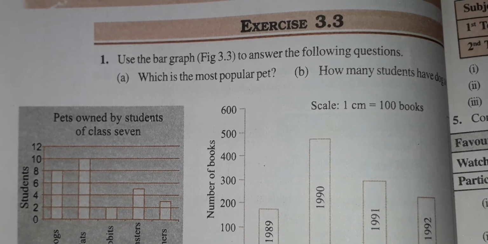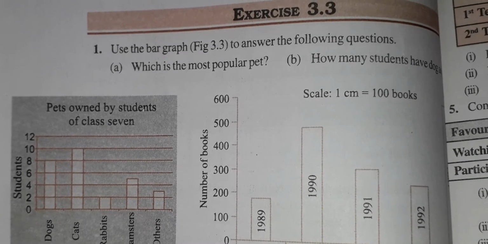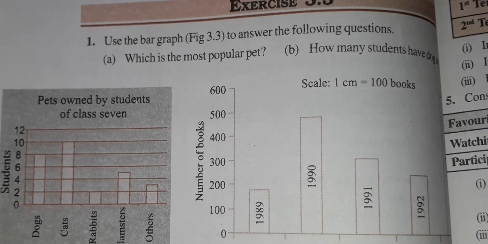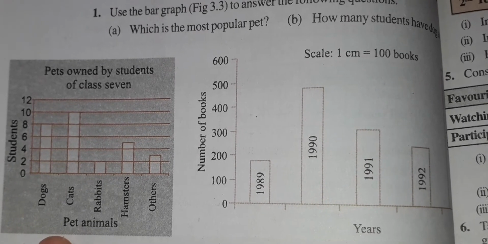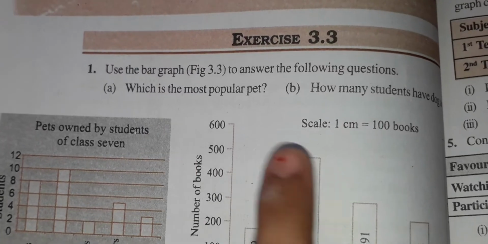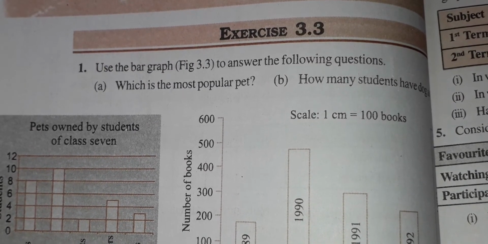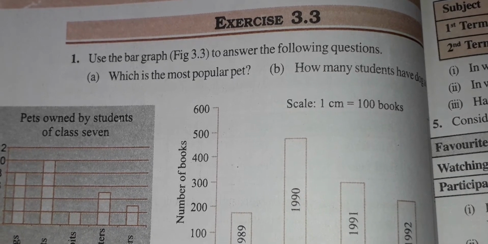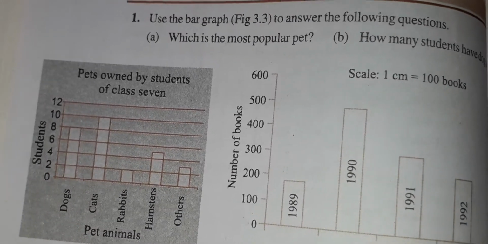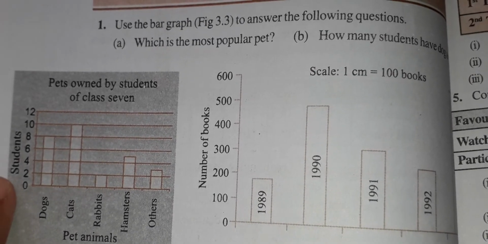Today we will start exercise 3.3. In exercise 3.3, a bar graph is given in your book like this, which I am showing you, and there are some questions given in the book. You have to write the answers of the following questions by reading these bar graphs. The first bar graph is this. There are pet animals and there is the number of students.